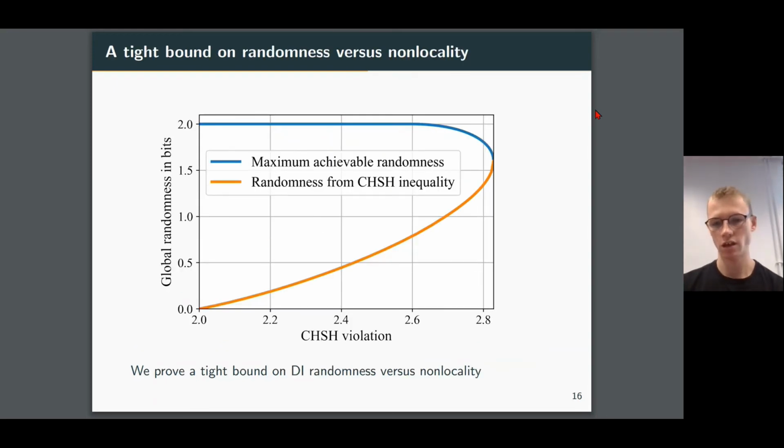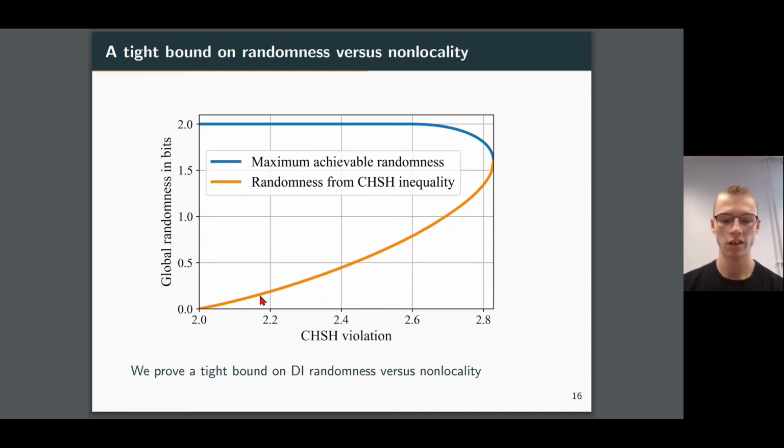And I can present this in a bit of a cleaner way in this plot here. And what we've done now is, again, we've plotted our blue curve, which is our main result. Again, this is the maximum achievable amount of randomness for a particular value of non-locality. And secondly, I've compared this to a lower bound on this question.